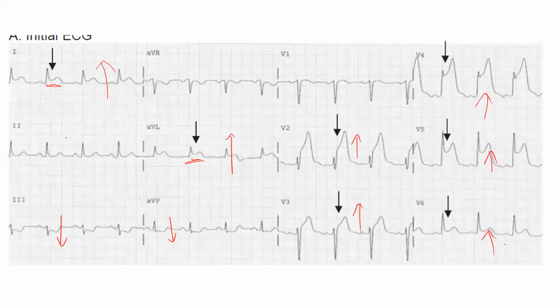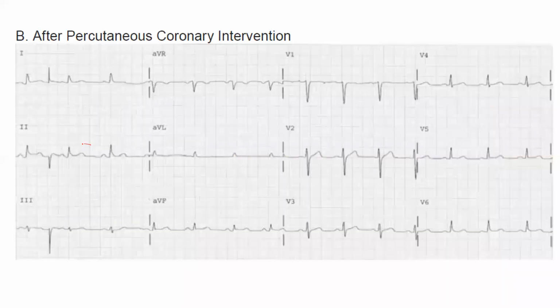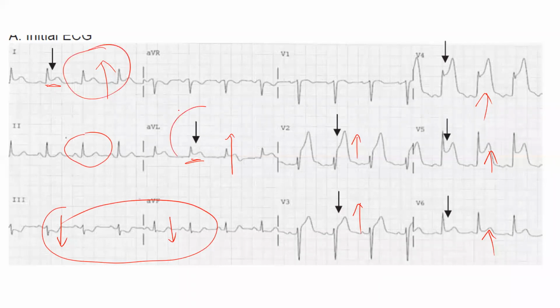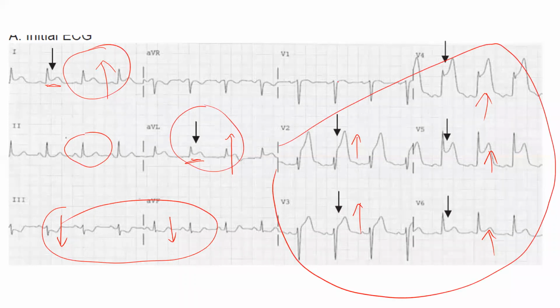Anyone? Anterior and lateral. Okay, anterolateral wall MI. There is reciprocal depression. In lead 2, you're not able to appreciate that much. But in 3 and aVF, you're having reciprocal depression. In 1 and aVL, you're having ST elevation. And you're also having ST elevation in all these leads, very prominent. Here also you have 1 mm elevation, but not very prominent. So this is a characteristic of your anterolateral wall MI.